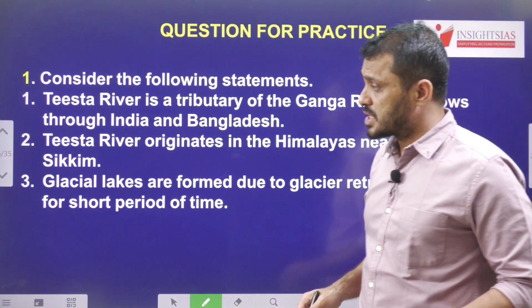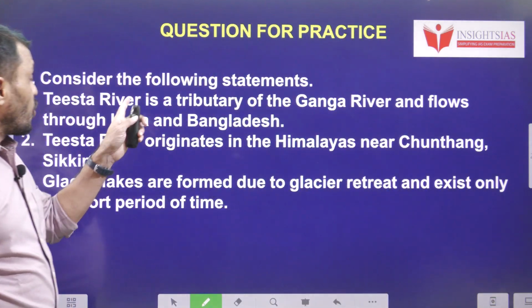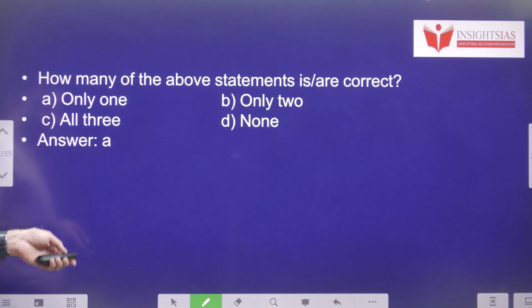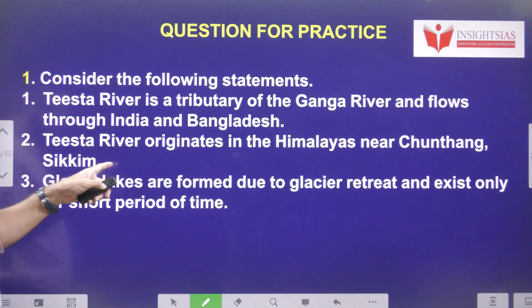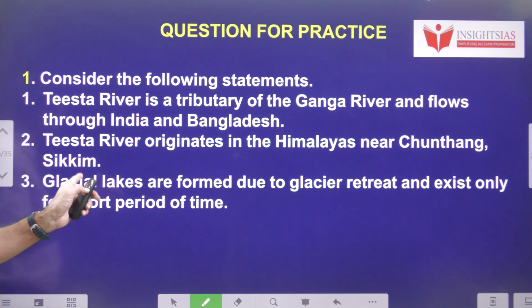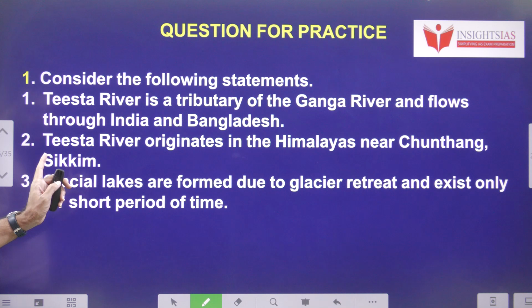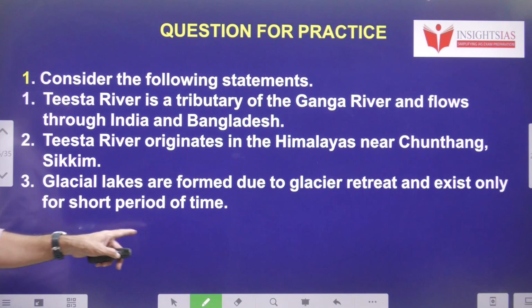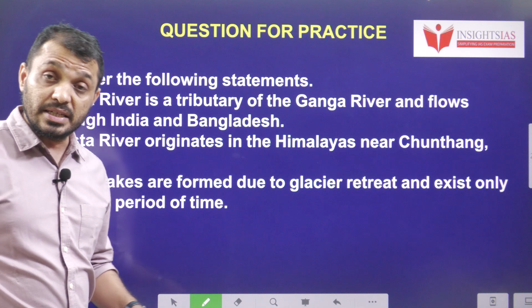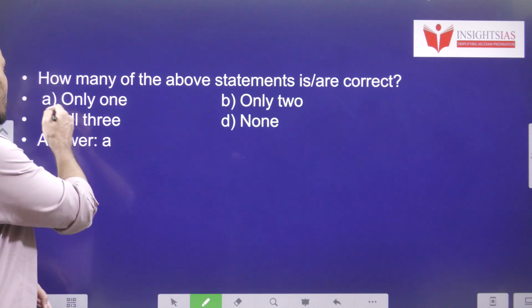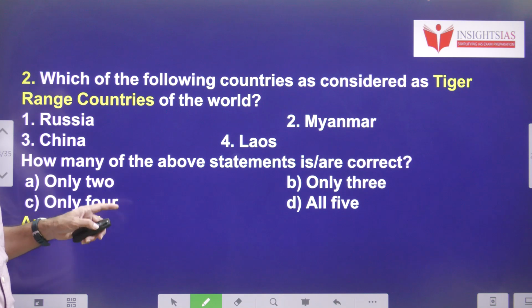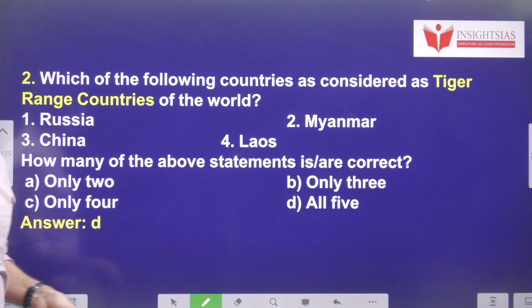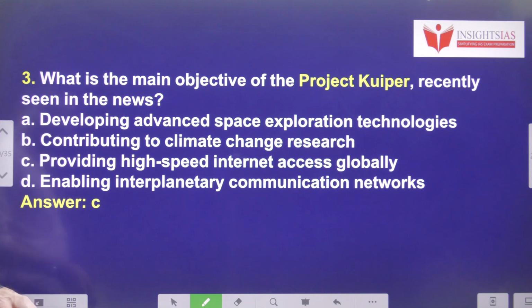Now we will see yesterday's questions. Consider the following statements. Teesta river is a tributary of Ganga river and flows through India and Bangladesh, right? Teesta river originates in the Himalayas near Chuntung, Sikkim. No, it comes from Bhutan. Glacial lakes are formed due to glacier retreat and exist only for a short period of time. No, it can be for a long period of time also. So the answer is 1 only. Next, which of the following countries are considered tiger range countries of the world? Russia, Myanmar, China, Laos, all these are tiger range countries.